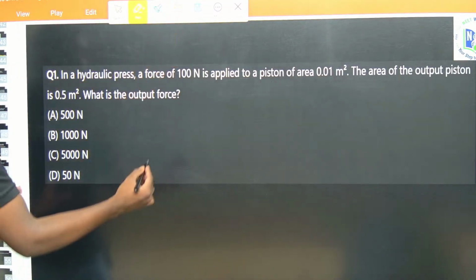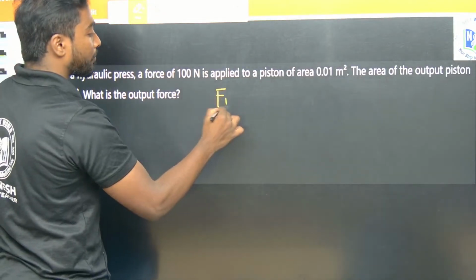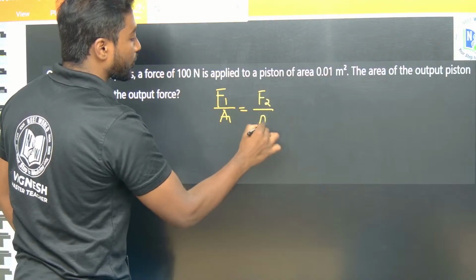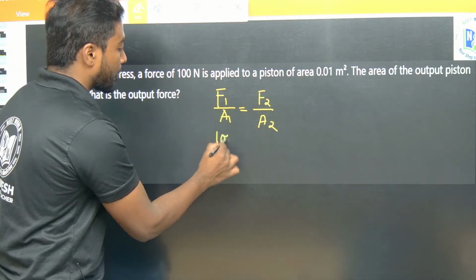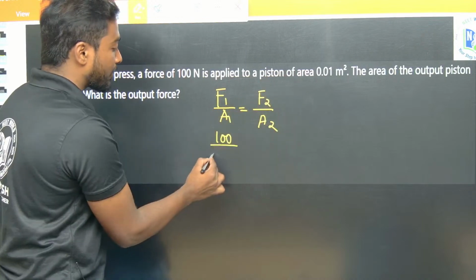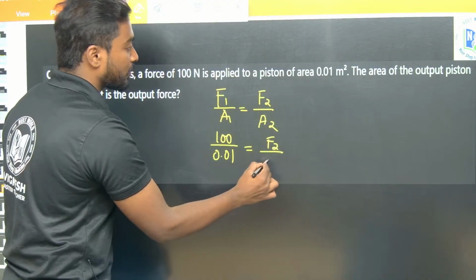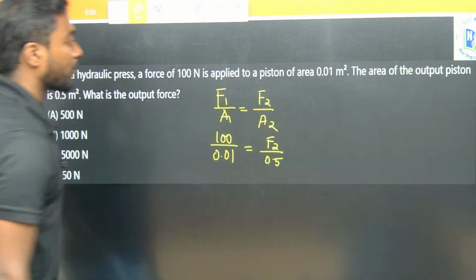So simply I can use the formula for pressure. F1 by A1 should be equal to F2 by A2. So what is the force they have said? Initially 100 Newton. 100 divided by the area 0.01 should be equal to F2, which I need to find, divided by 0.5 meter square, the area they have given.